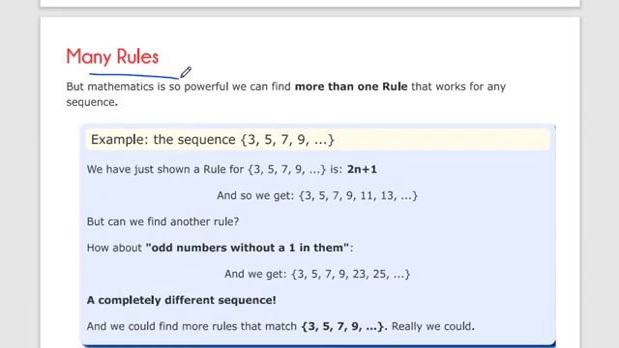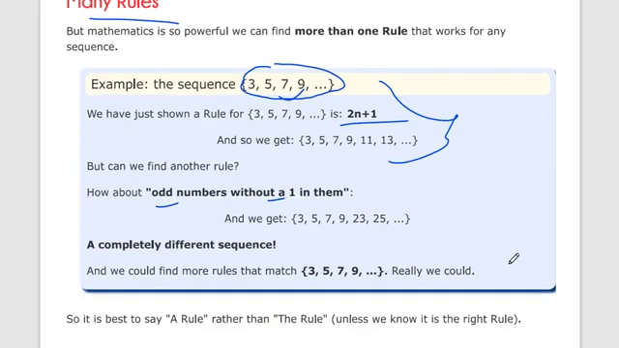There are other rules also for this sequence. We can say that this sequence has the rule 2n plus 1. Now there are also other sequences with these numbers. Let's say, how about odd numbers without a 1 in them? This is also a sequence.